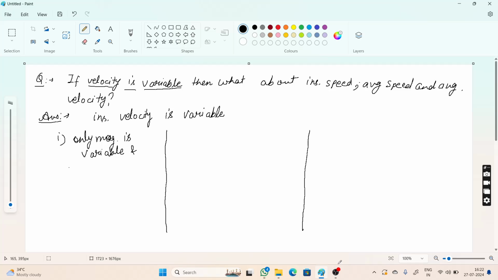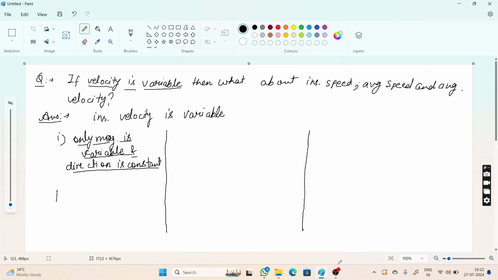and direction is constant. This is the first way for variable velocity. So only magnitude is variable for each instant. For every instant, the velocity's magnitude is changing, or we can say speed is changing for each instant.